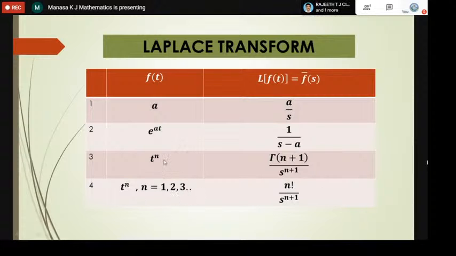Other than positive integers, the Laplace transform of t power n is gamma of n plus 1 by s power n plus 1. So for t power n, whatever the n may be, the denominator is the same, that is s power n plus 1. Here n means you add plus 1, so it is n plus 1. Only the numerator changes. If it is a positive integer, it is n factorial. Otherwise, it is gamma of n plus 1. In the next slides, I will tell you the gamma definition also.